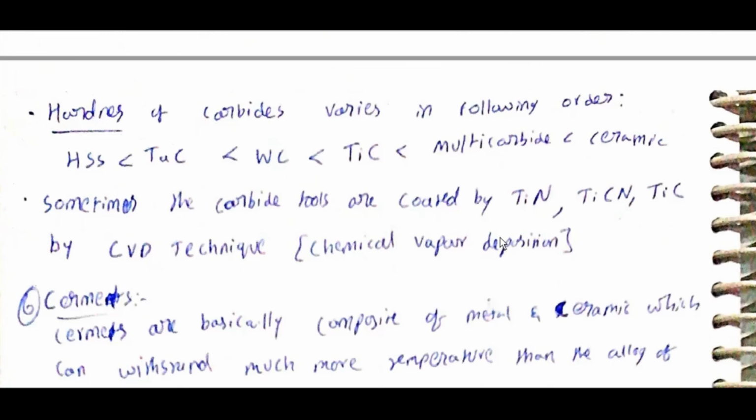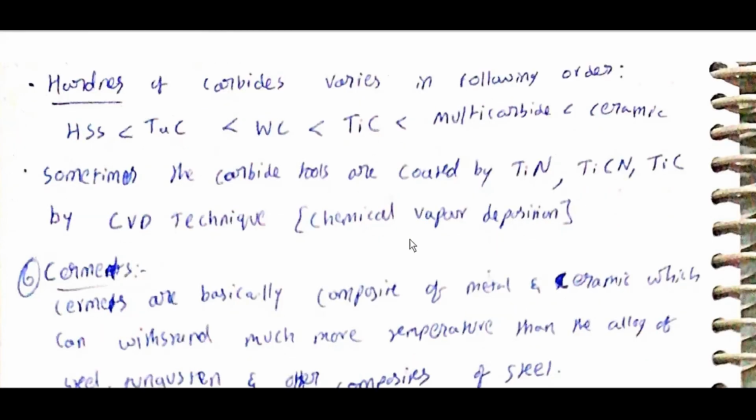Hardness varies in the following order: HSS less than TaC, less than WC, less than TiC, less than multicarbide, less than ceramic. Sometimes the carbide tools are coated by TiN, TaC and TiC by the CVD technique, chemical vapor deposition.